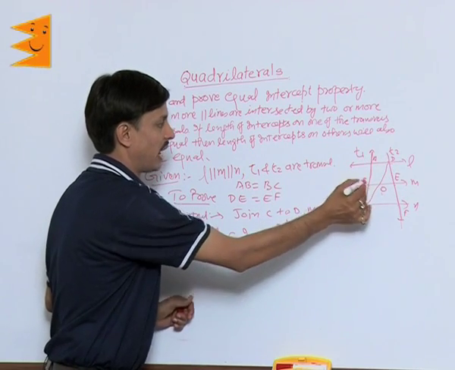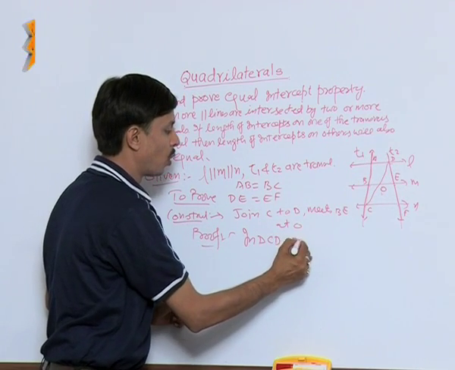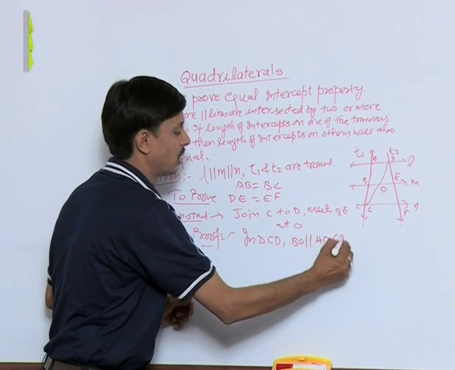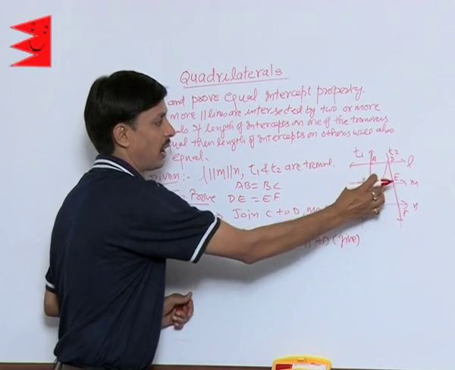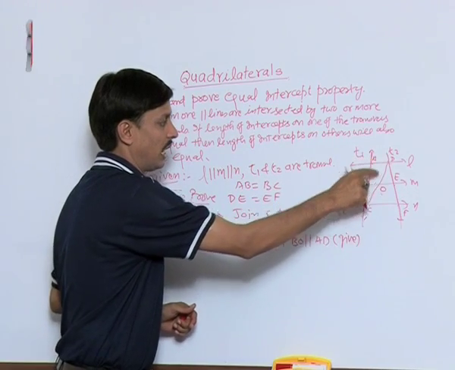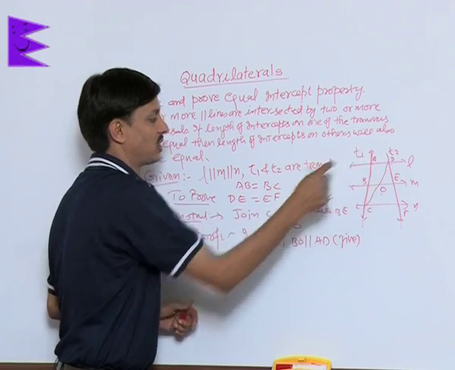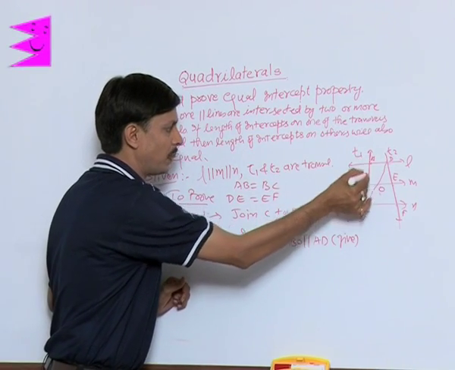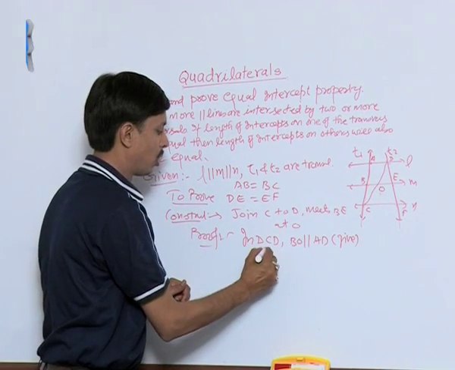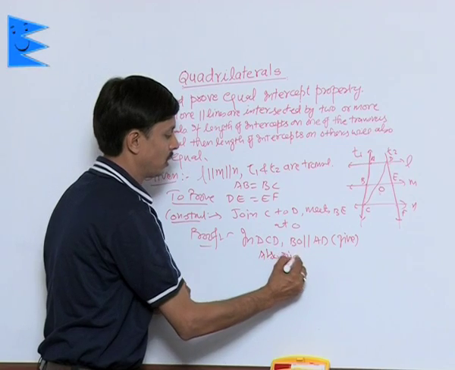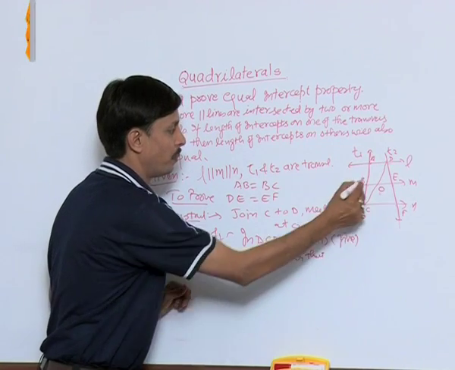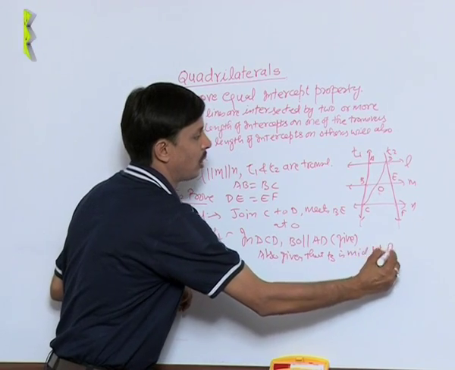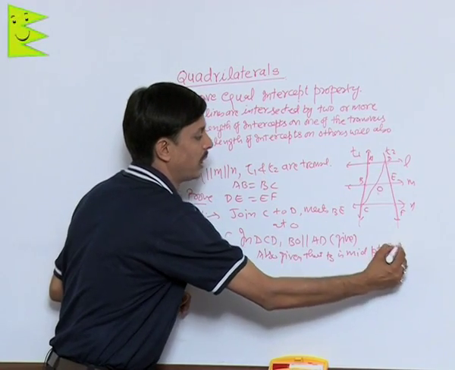BO is parallel to AD as given. Why is BO parallel to AD? Because L, M, N are parallel, so their parts are also parallel. Also given that B is the midpoint of AC.